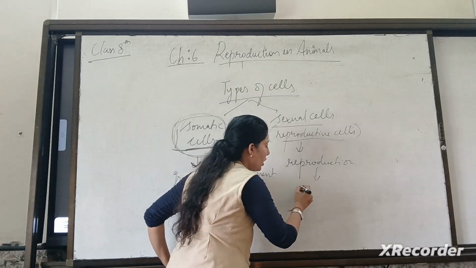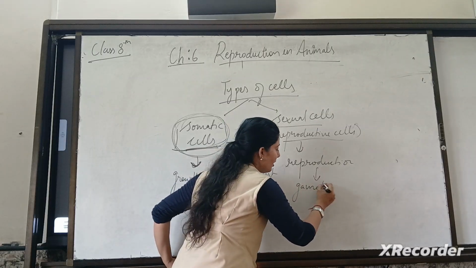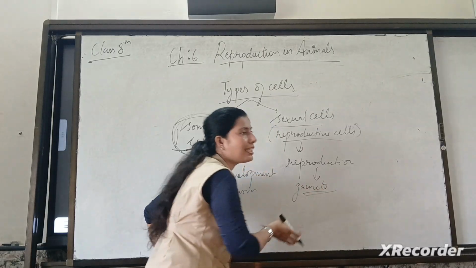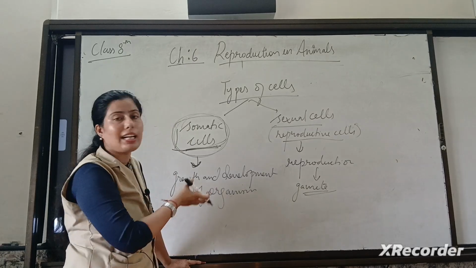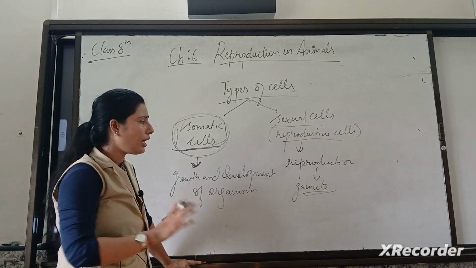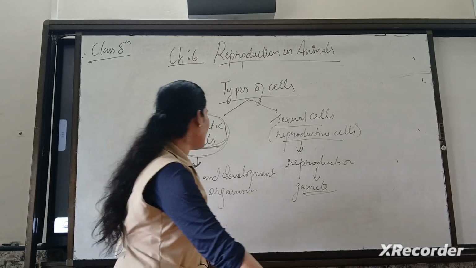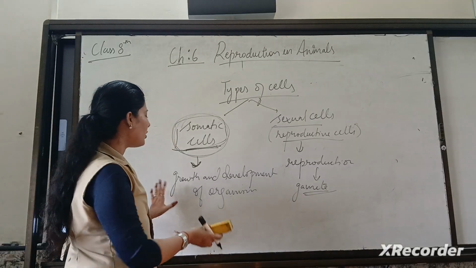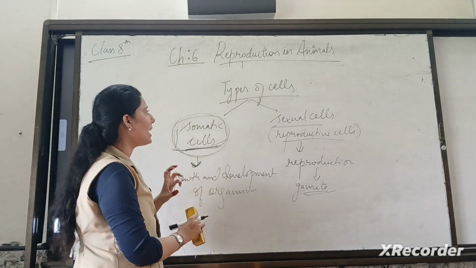or we can say that it is the only cell which forms your gametes. Now what is a gamete? These are the cells which undergo reproduction or fertilization to form a new organism. Okay, we will discuss it later. Okay, so we have to stop here for types of cells.